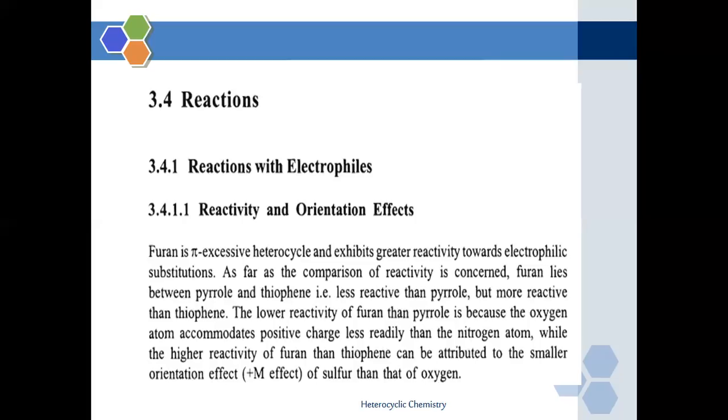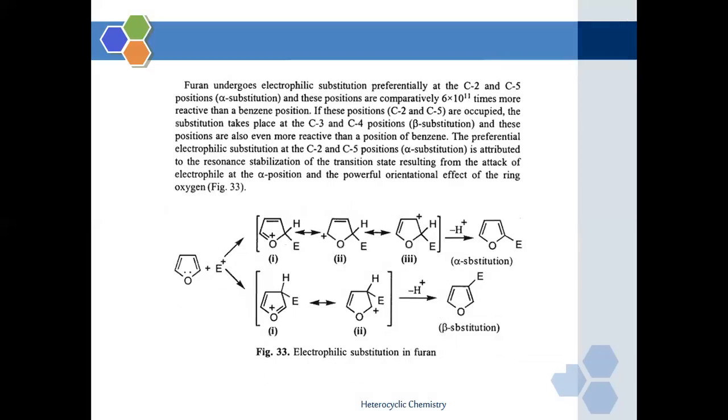So that's why furan is more reactive than thiophene and less reactive than the pyrrole molecule. So this will be the orientation pattern of the furan molecule towards which type of substitution reaction? Electrophilic substitution reaction.